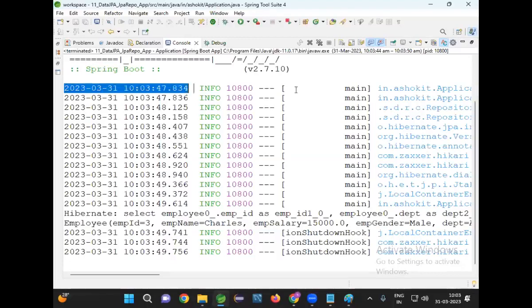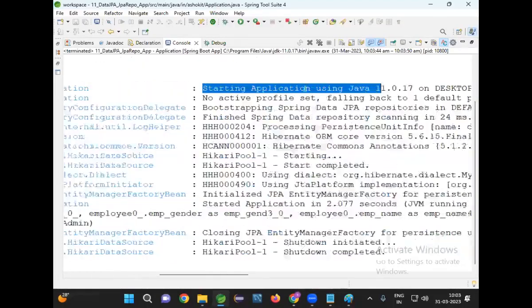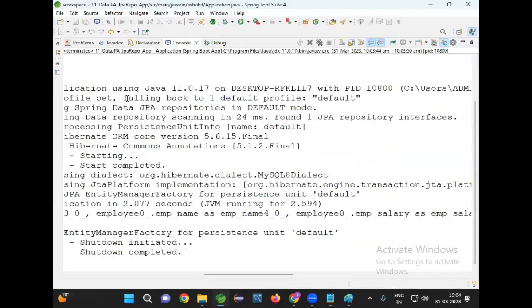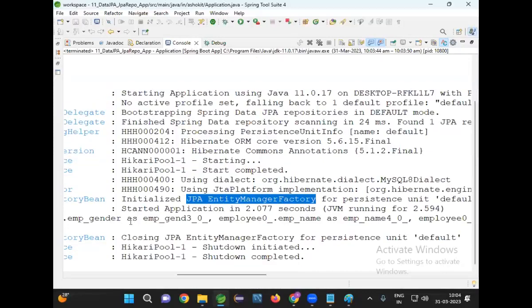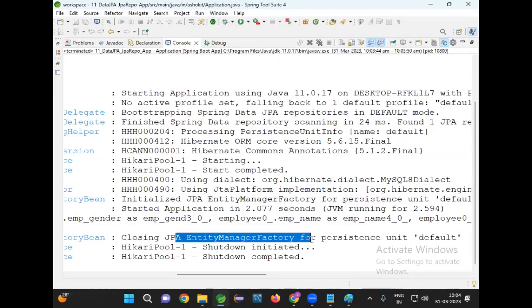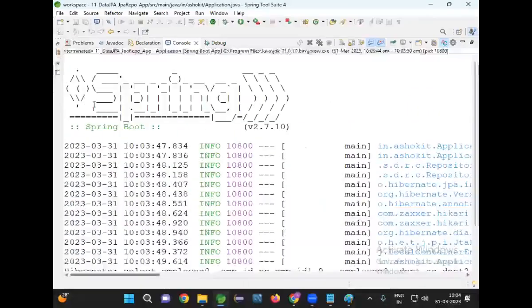These are all log messages only. They're saying that the application is starting on this machine, the default profile is available, JPA repositories are scanned, and the connection pool is started. Entity manager factory created. Query is executed. Closing the entity manager and connection pool. Connection pool is closed. Like that, you can see a lot of messages here. What are these messages?